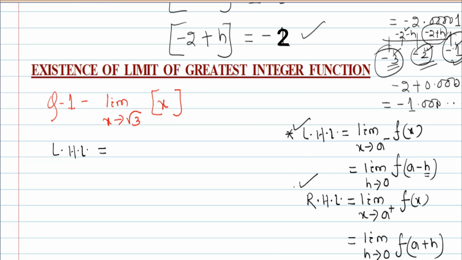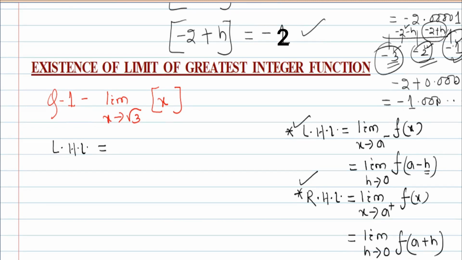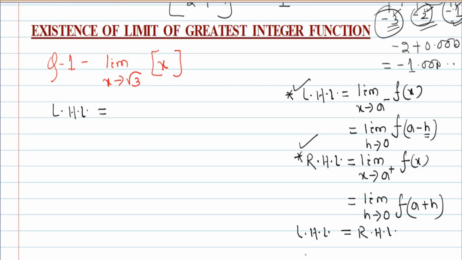Now you have to find whether LHL is equal to RHL or not. If equal, that implies the limit of the function f of x exists as x tends to a.